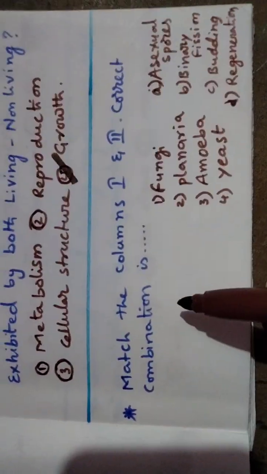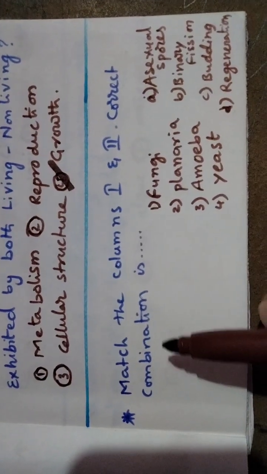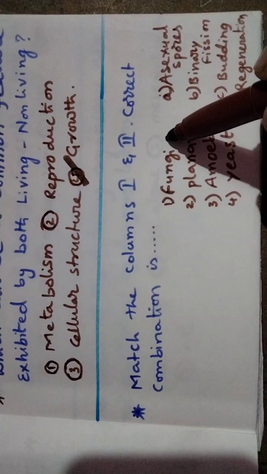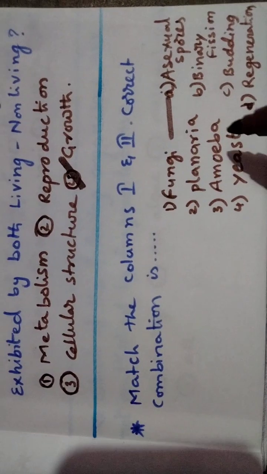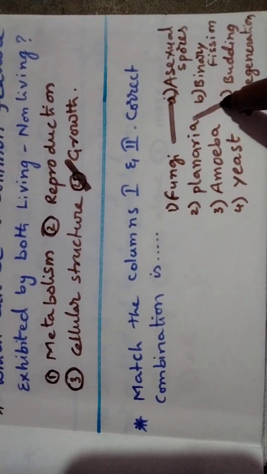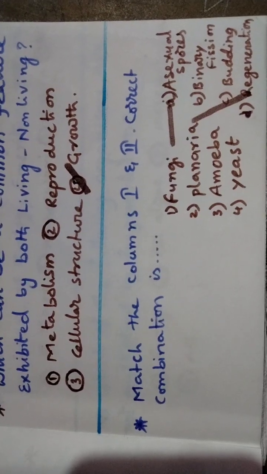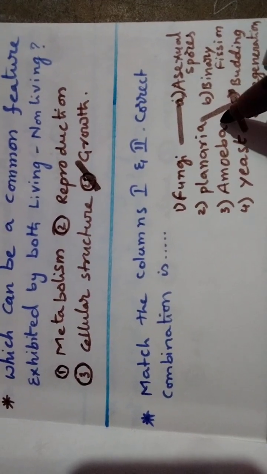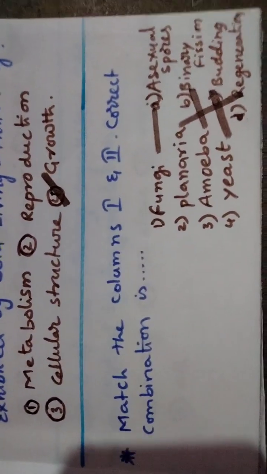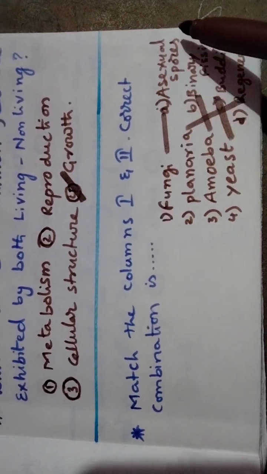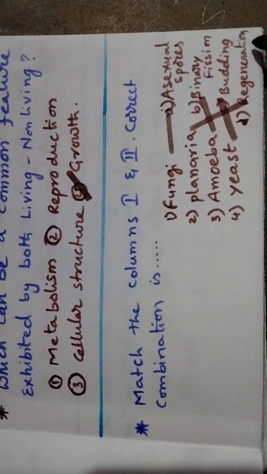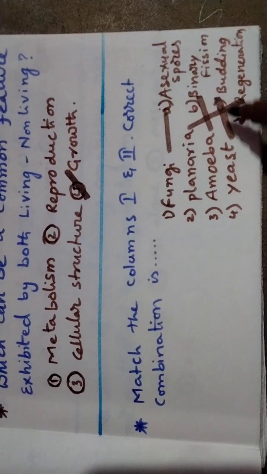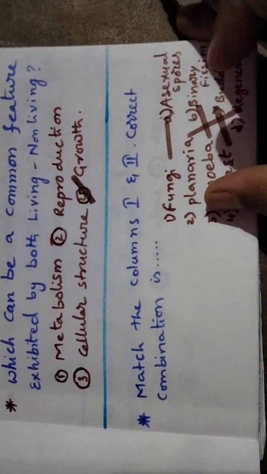Another one, matching column 1 and 2. What is the correct combination? Fungi exhibit asexual spores. Planaria exhibit regeneration. Yeast exhibit budding. Amoeba exhibit binary fission. So the correct match is: fungi, asexual spores; planaria, regeneration; amoeba, binary fission; yeast, budding. So that is the correct match.